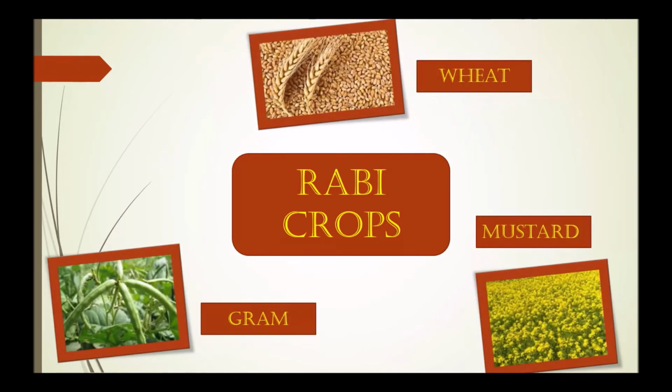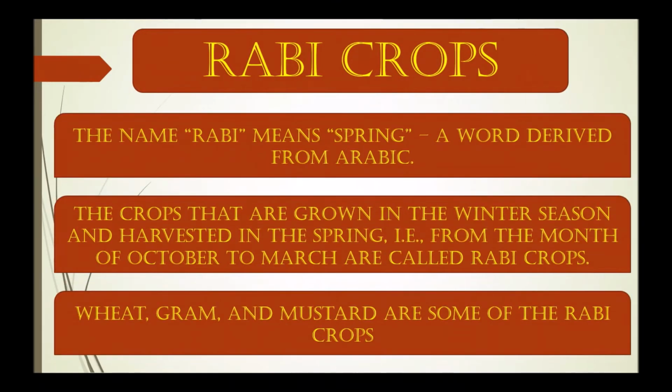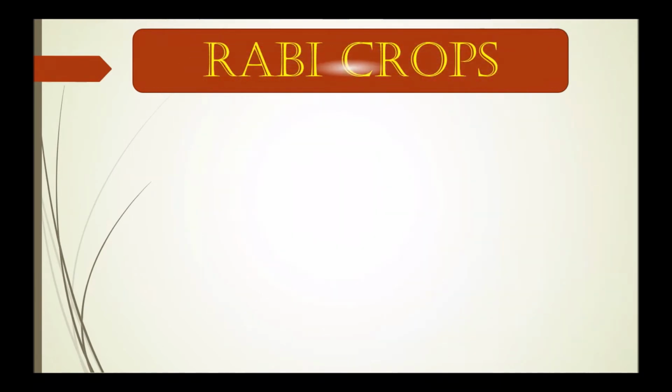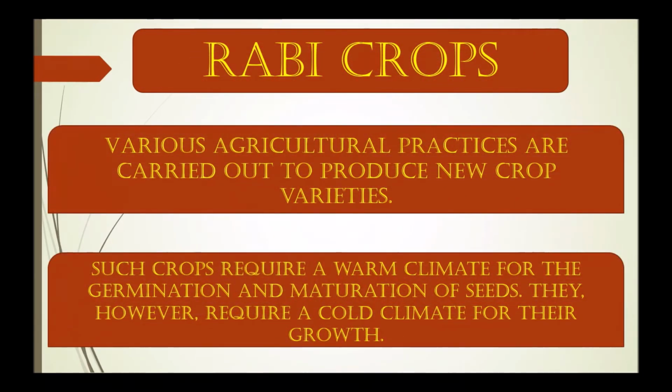Next is Rabi crop. So these are the examples of Rabi crop. The name Rabi means spring, a word derived from Arabic. The crops that are grown in the winter season and harvested in the spring, that is from the month of October to March, are called Rabi crops. Wheat, gram and mustard are some of the examples of Rabi crop. Various agriculture practices are carried out to produce new crop varieties. Such crops require a warm climate for the germination and maturation of the seeds. They, however, require a cold climate for their growth.